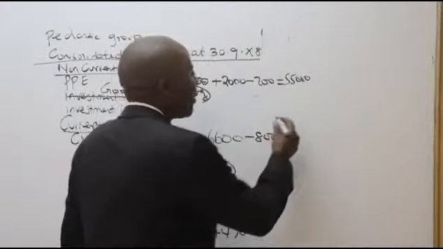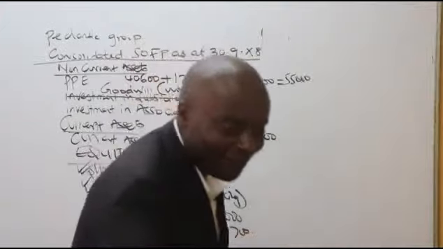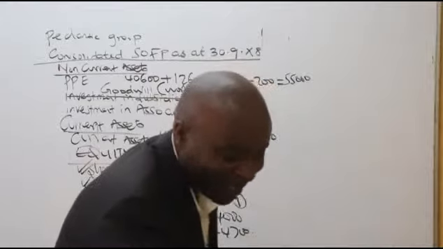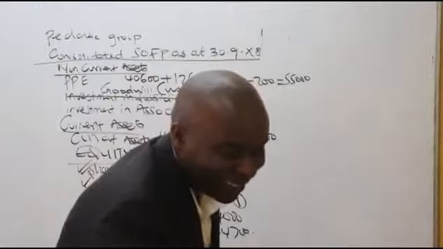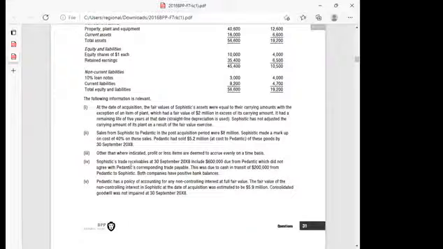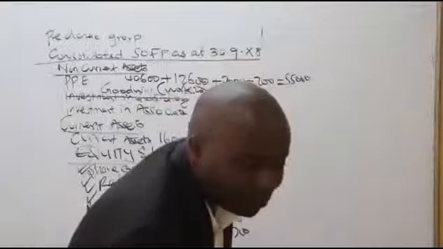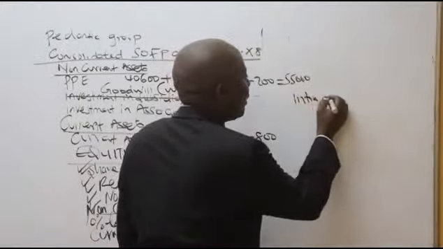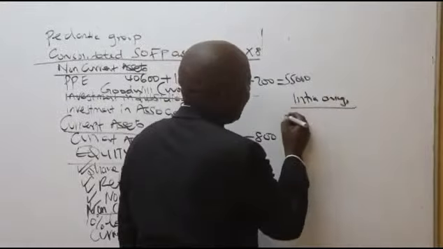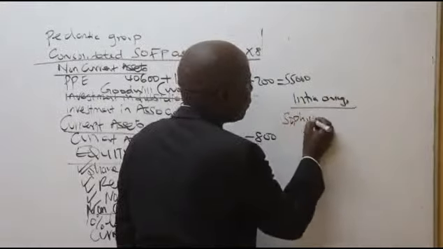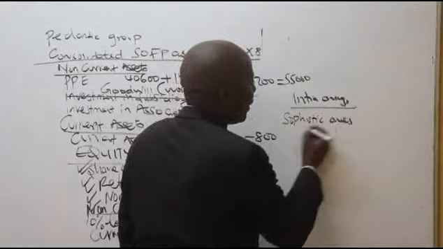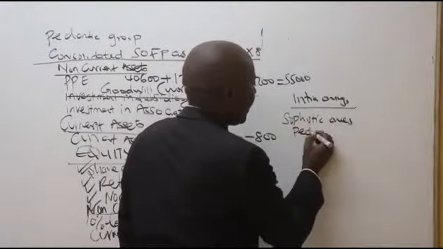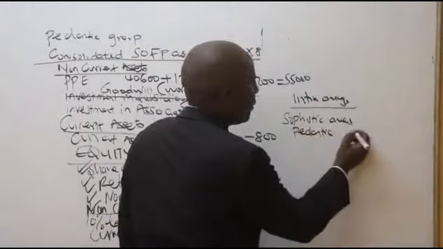Na turudi hapa. So tunaambiwa ladies and gentlemen, we are told about trade receivables and intra-group owings. So we have here Sophistic, which is owed by Pedantic 600,000.